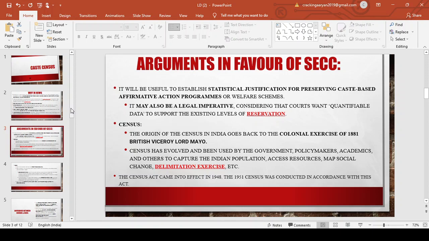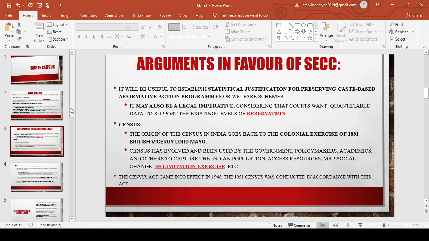cap. This has been one of the issues raised by various experts, that it might be possible that the 50% reservation cap has to be removed if we have the caste census. So these are the arguments in favor of the socio-economic caste census. In the 2011 census, caste data was enumerated in the socio-economic caste census, that is SECC, but it was not released by the then government and neither by this government, because they said there is some flaw in the data.